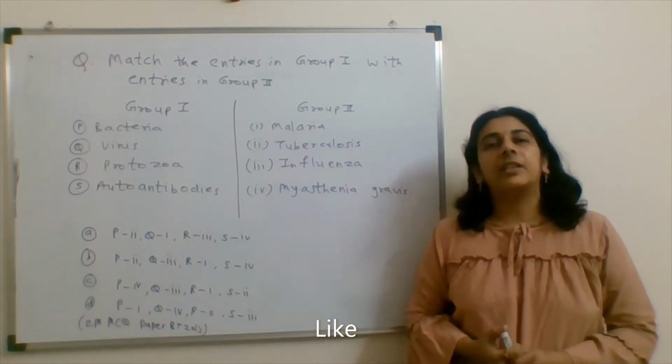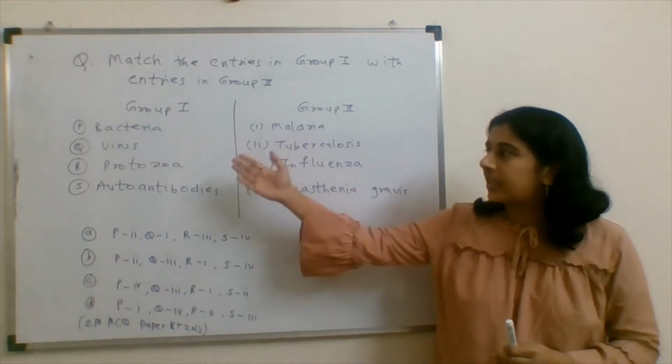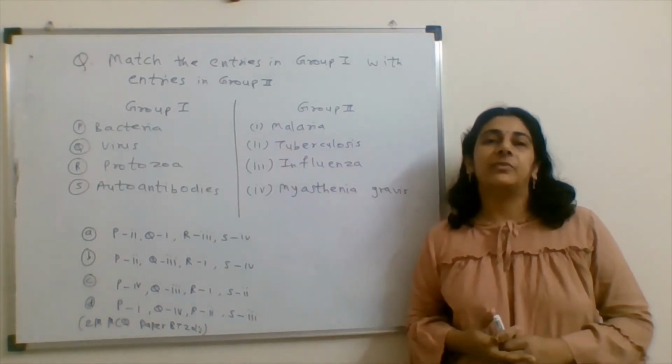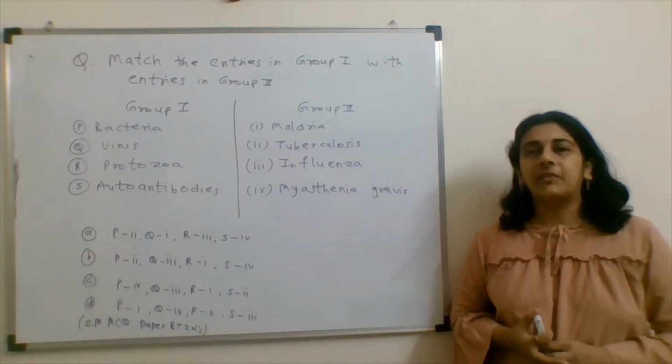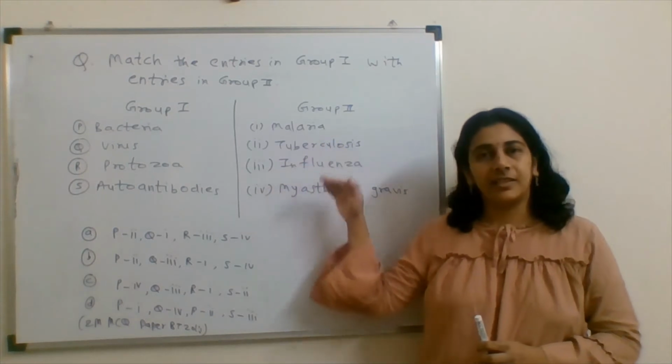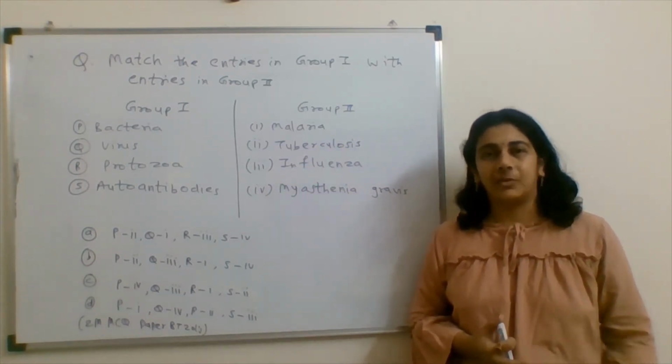These are the names of different diseases, and we have to match which organism is the causative agent for these diseases. So let's have a look at each and every disease in detail so that we will be able to solve this question.